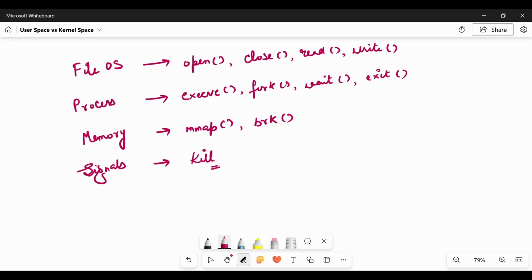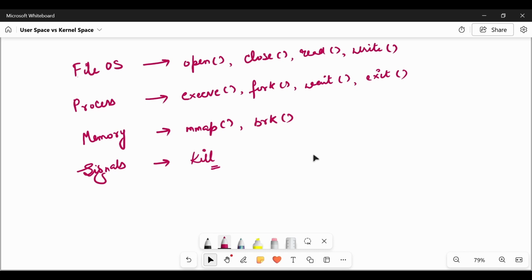Dot slash a dot out. Hello world, welcome. Okay, so this is how we can write without using libc, by using the raw system calls.